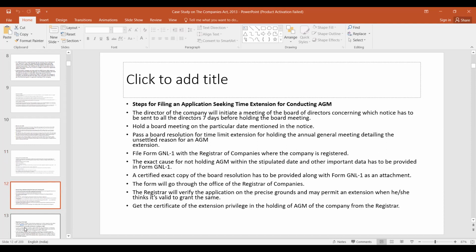Then what are the steps for filing an application seeking a time extension for conducting the AGM? The directors of the company will initiate a meeting of the board of directors, for which notice has to be sent to all the directors 7 days before holding the board meeting. And they will hold a board meeting on the particular date mentioned in the notice. They will pass a board resolution for the time extension. So a board resolution is required, and 7 days' notice is to be given to all the directors. Then they have to fill in this form, etc.